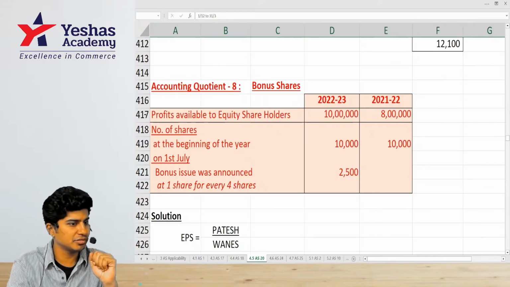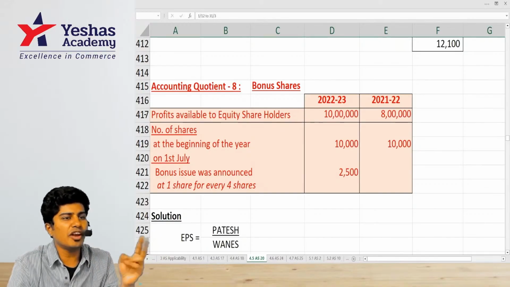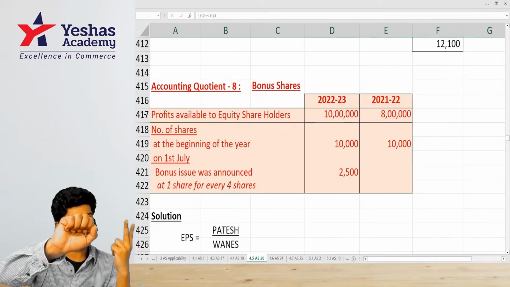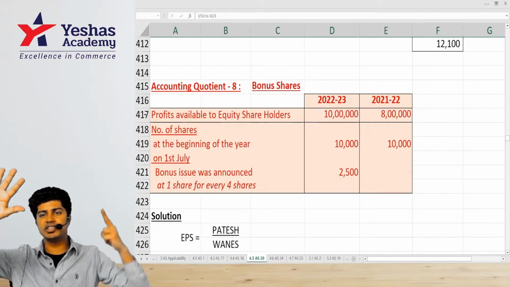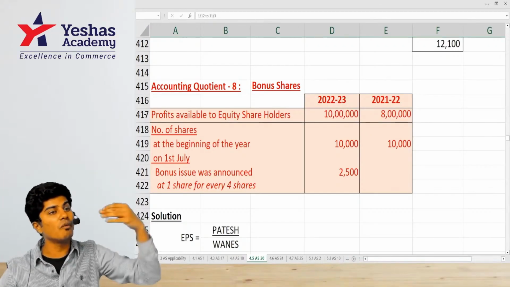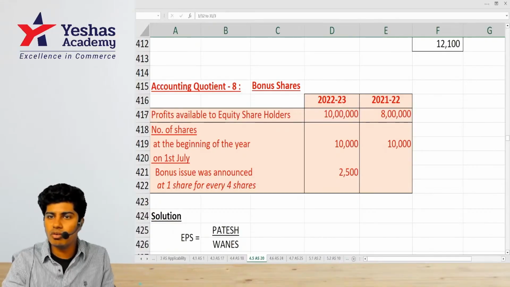Let's say you have 10 shares. Company will announce a bonus issue, 2 for every 5. Meaning 2 shares will be given as bonus for every 5 shares held. If you hold 5 shares, company will give 2 shares. If you hold 10 shares, company will give 4 shares. How? Free. Free means they won't collect money. Sir, how can they give free?